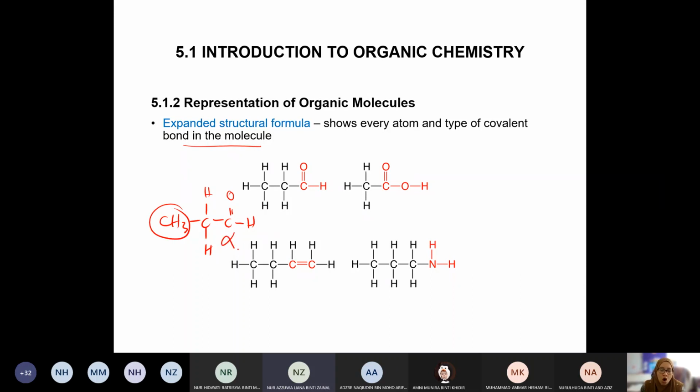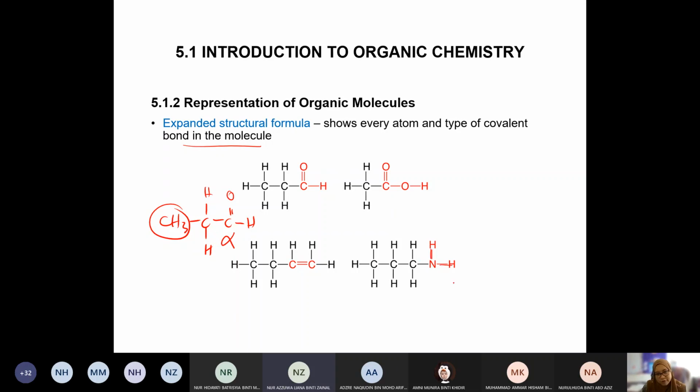This is considered wrong. Because if the question specify expanded, the molecules need to be in expanded form. Everything need to be expanded. Okay, you cannot just simply condense and the rest. This is what we call mixture of molecule, mixture of structural formula. Kalau dia tak specify, tak apa, it's not wrong. Tapi if the question specify, you still give this mixture of structural formula, sorry, salah. Everything need to be expanded.